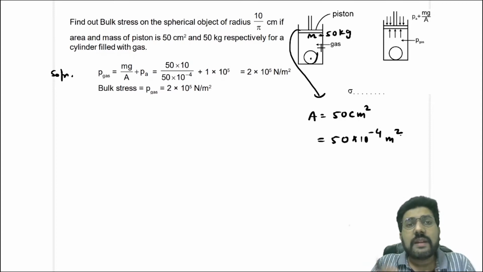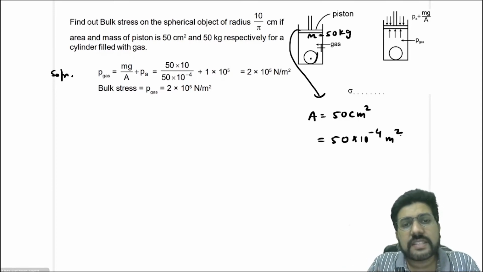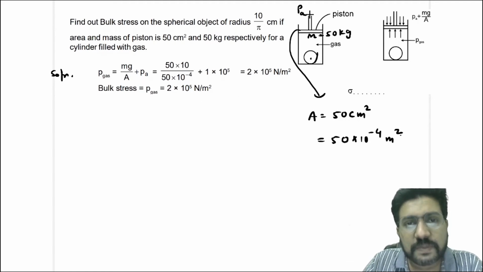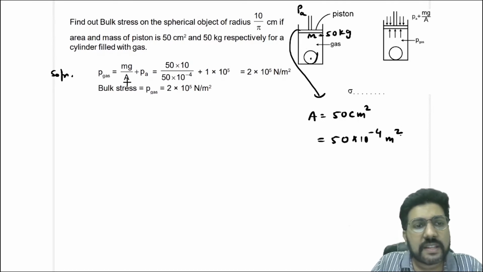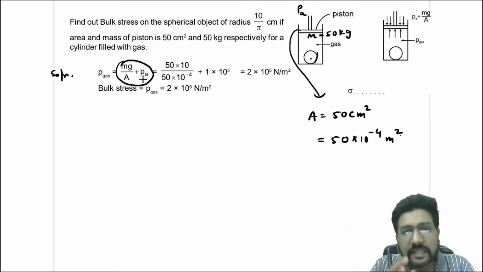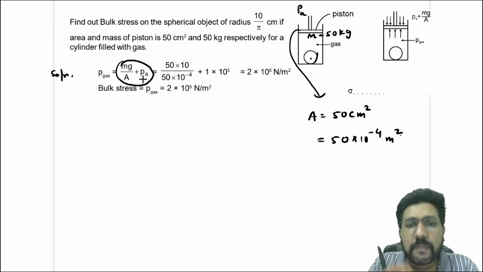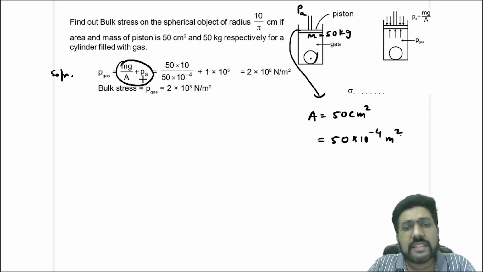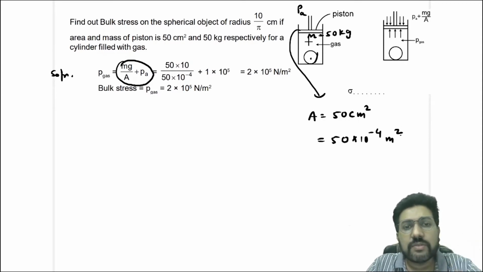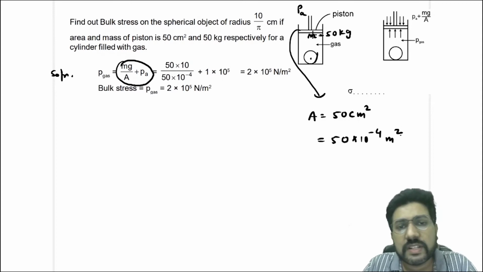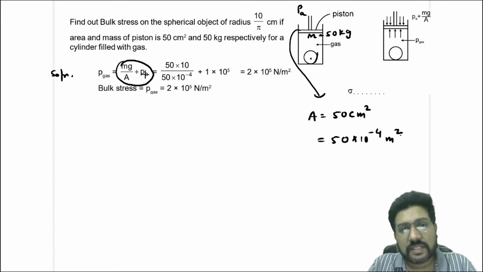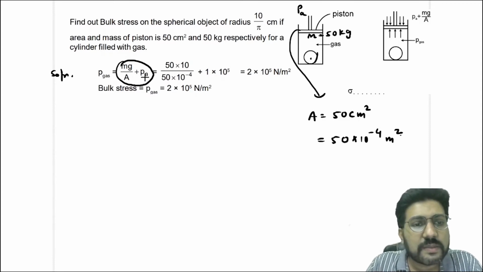Now you know that bulk stress or bulk compressive stress is the pressure. If the pressure outside is atmospheric, so I'll write pressure outside is PA, then the pressure inside will be PA plus mg by A. Why? Because inside this piston there will be gas which has a pressure due to the atmosphere as well as due to this piston. The piston is exerting the gravitational force, and due to that there is a pressure equal to mg divided by the area of the piston. This is the pressure, but this is also the bulk stress. Bulk stress is equal to pressure, so it is PA plus mg by A.